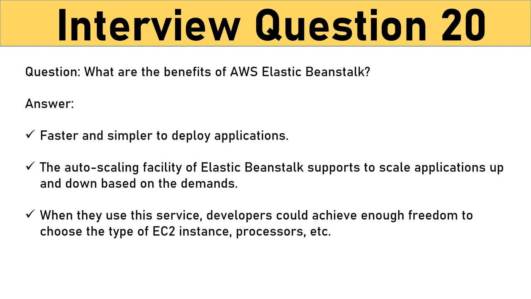In a way, it is faster and simpler to deploy applications. The auto-scaling facility of Elastic Beanstalk supports scaling applications up and down based on the demands. This AWS service manages application platforms by updating them with the latest patches and updates. When they use this service, developers could achieve enough freedom to choose the type of EC2 instance, processes, etc.